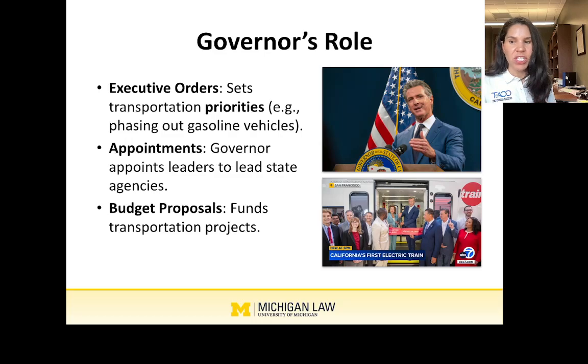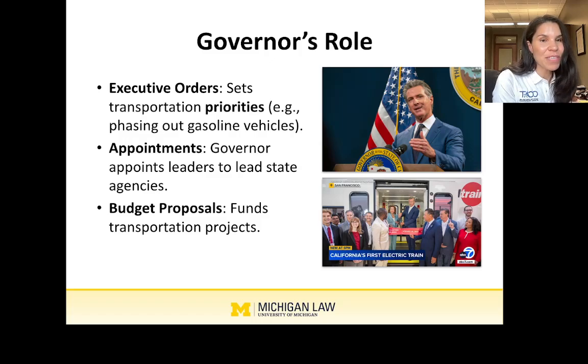So the governor also proposes budgets, going down to that third prong, budgets that allocate funding for those transportation projects, right? So the legislature sets the funding, right? They tax and spend, but the governor will put together their own budget and send it to the legislature for review. And they can choose to follow it or not, but the governor can propose funding at the levels needed to carry out these different priorities. So that's a power of the governor.